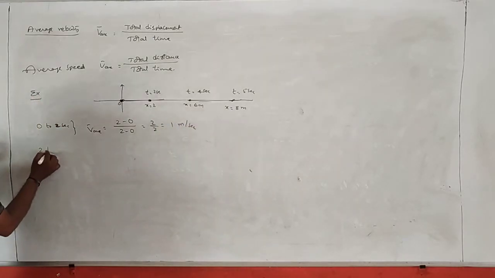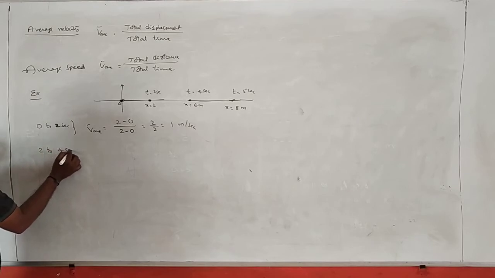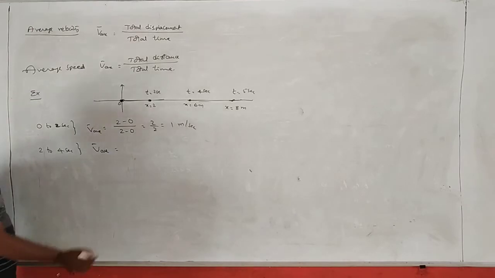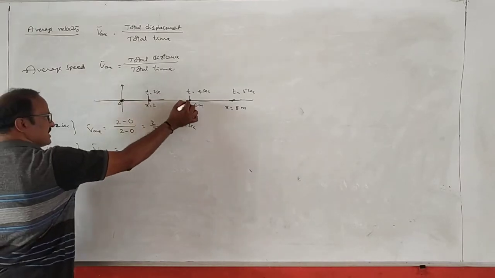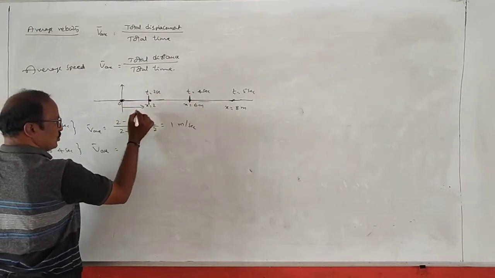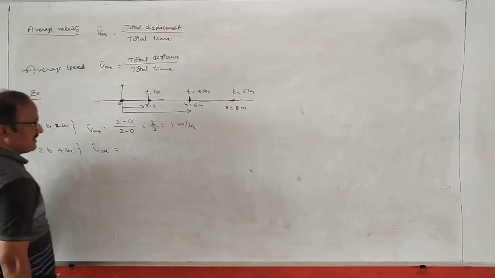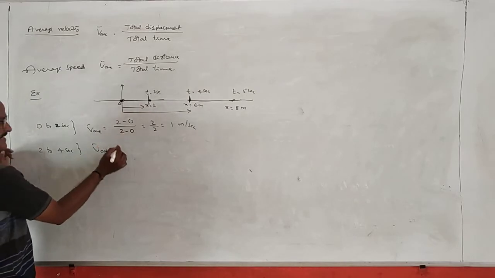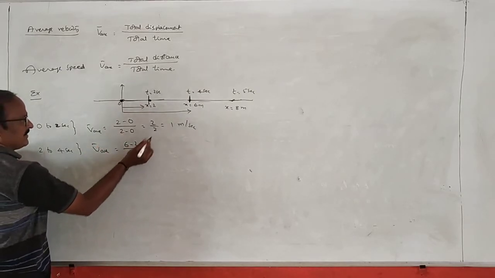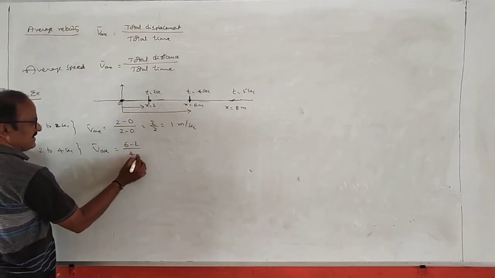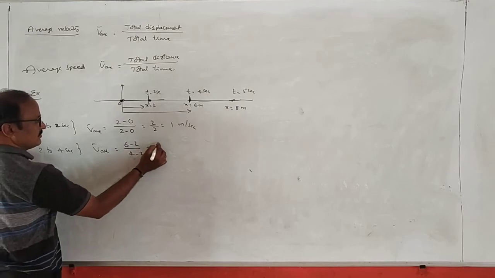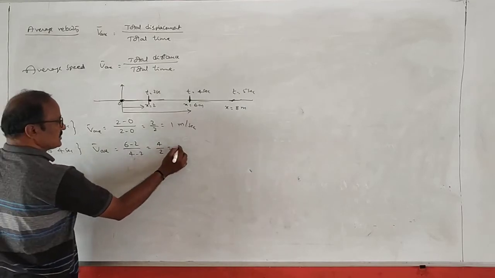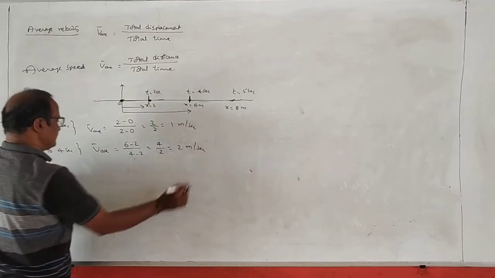Again, in between 2 to 4 seconds, what is the average velocity? V average is equal to, for 2 to 4, from here the distance is 2, and from here the total is 6. What we need is the total displacement in between these two time intervals. That means 6 minus 2 by time interval 4 minus 2. 6 minus 2 is equal to 4 by 4 minus 2 is equal to 2. So that is equal to 2 meter per second.